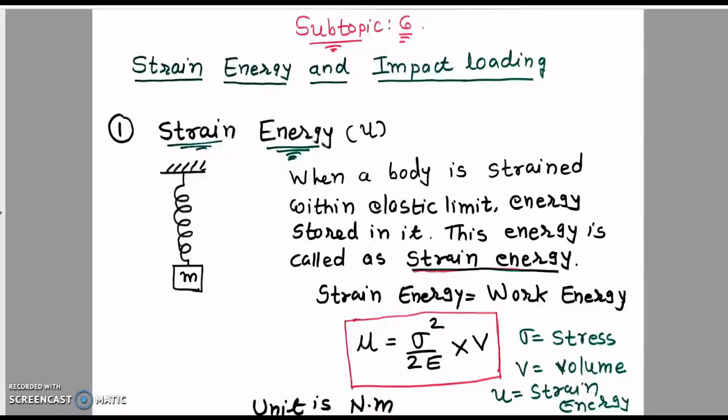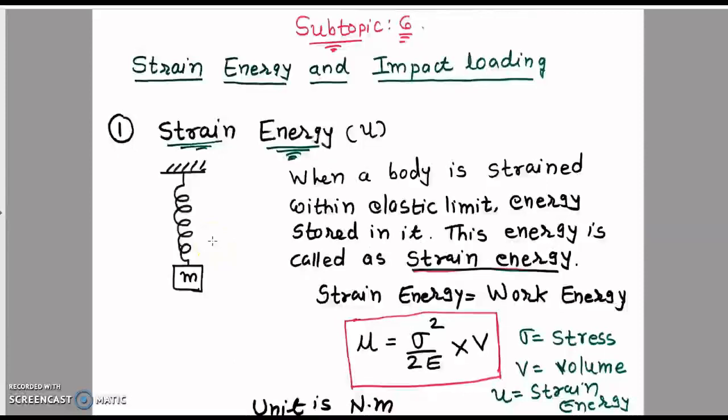First, I try to explain strain energy. When a body is strained within elastic limit, energy stored in it, this energy is called as strain energy. Suppose on the left hand side there is a spring. If we apply force on the second end of the spring in the downward direction, at that time one type of energy is stored inside the spring. So this energy is known as the strain energy.